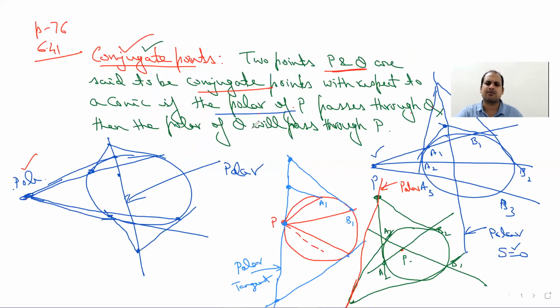So look at the definition. I have drawn this diagram just to imagine what is actually going on, but this definition we have to follow. As per definition, two points P and Q are said to be conjugate points with respect to a conic if the polar of P passes through Q, and then the polar of Q must pass through P. If this happens, then such two points are said to be conjugate points. Now, the question is how to derive it. I mean, how to show that two such points will be conjugate. So let us come to that quickly.